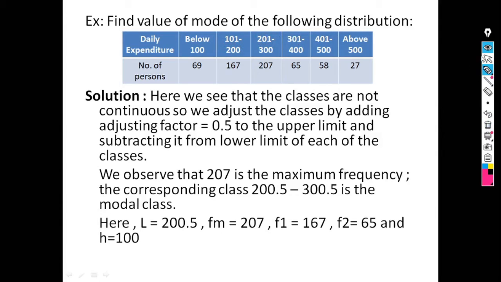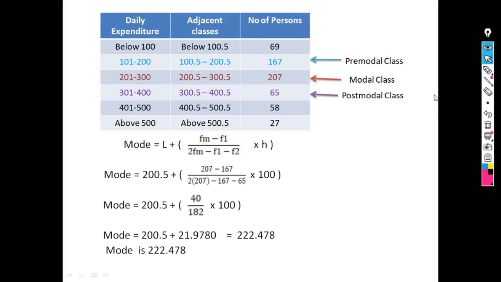So our first step is to convert the discrete data into continuous data. We write daily expenditure in the first column, the discrete classes converted into continuous classes in the second column, and these are the frequencies, meaning number of persons.